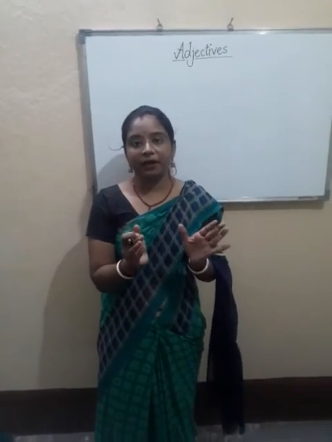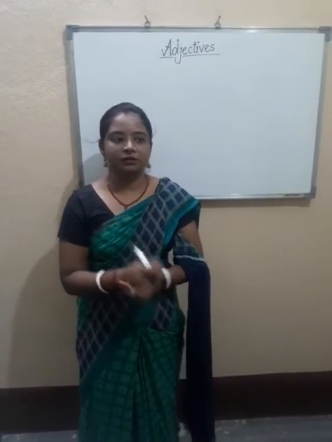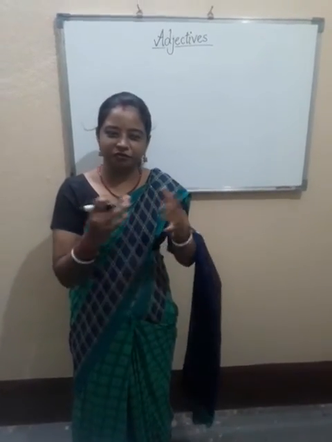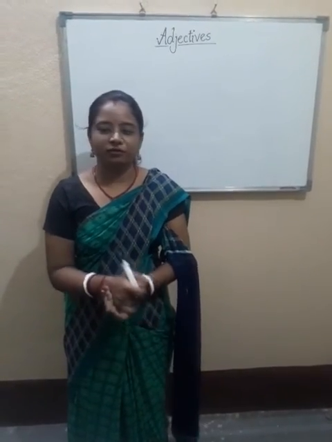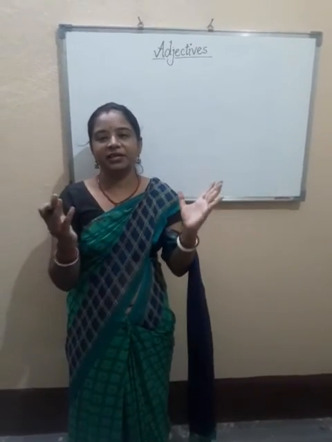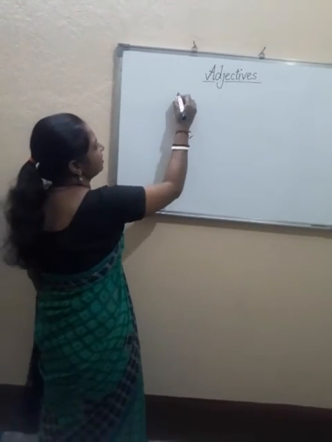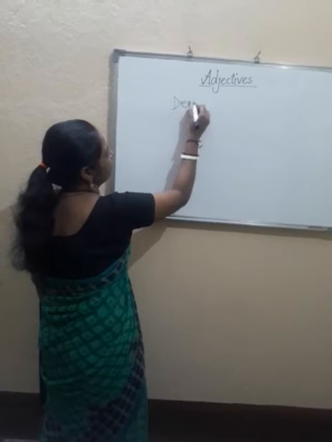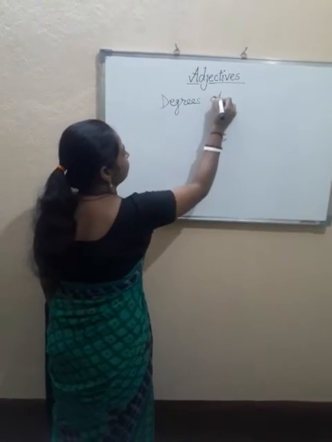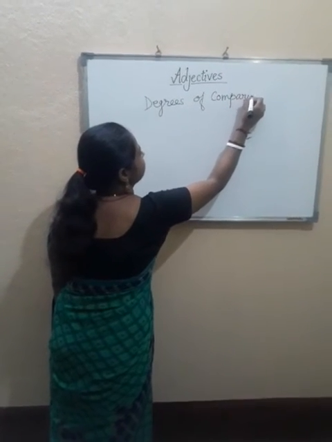When we compare between people, it can be two groups of people, two different persons, or two teams, it can be anything, or we can compare one with many. So there are different types of comparison. These degrees of comparison are of three types.